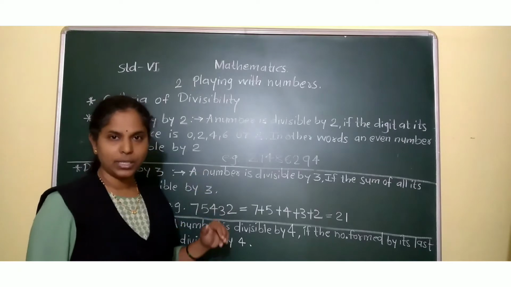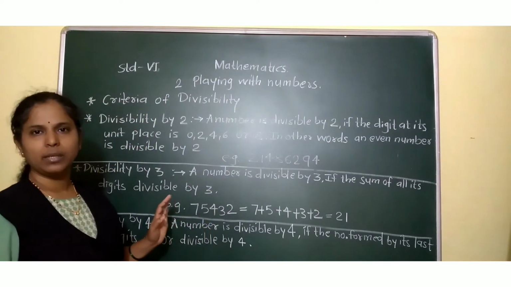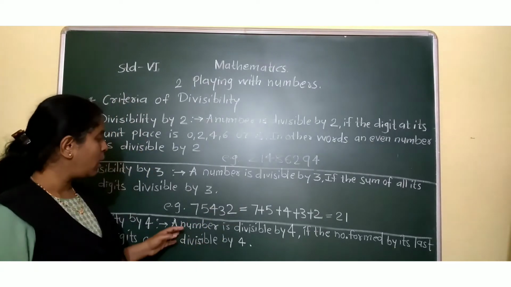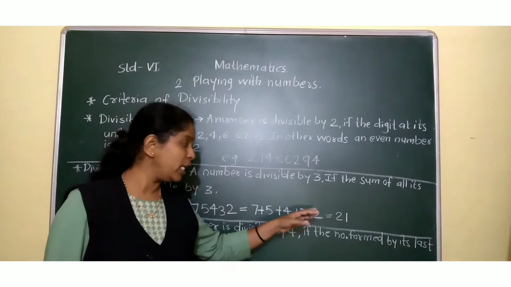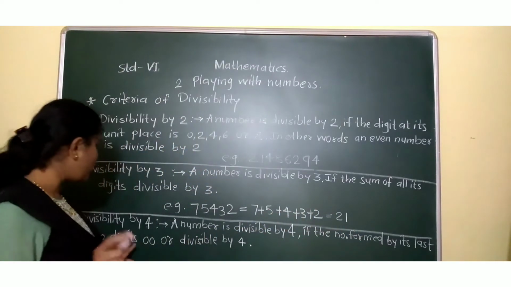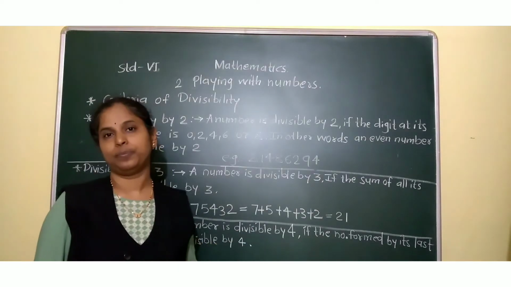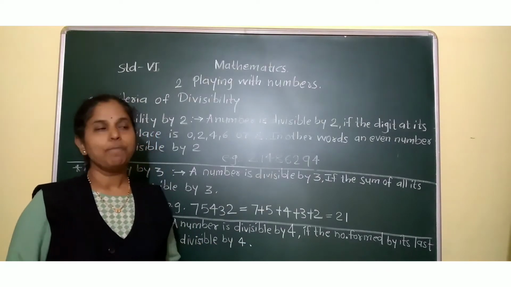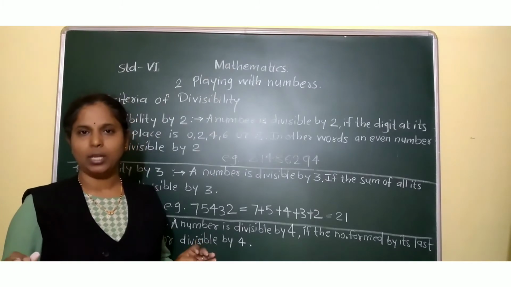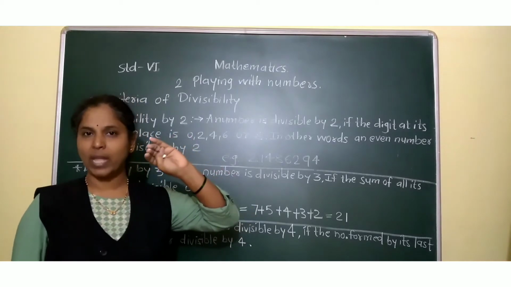Now next is divisibility by 4. This is also very easy. A number is divisible by 4 if the number formed by its last two digits is 00 or divisible by 4. It means that if any number is given, however big it may be, you just look at the last two digits of that number.